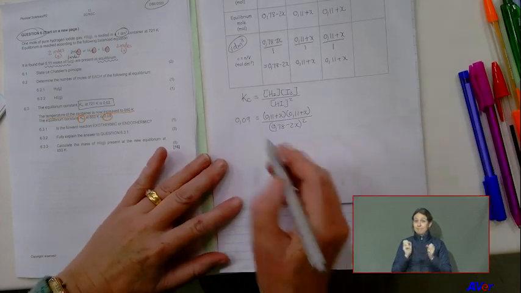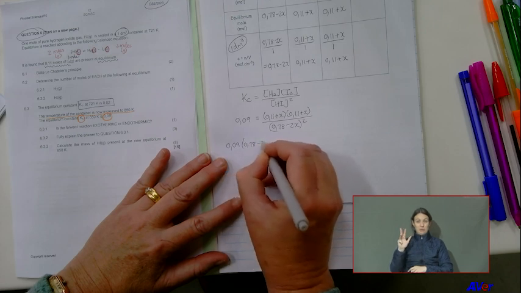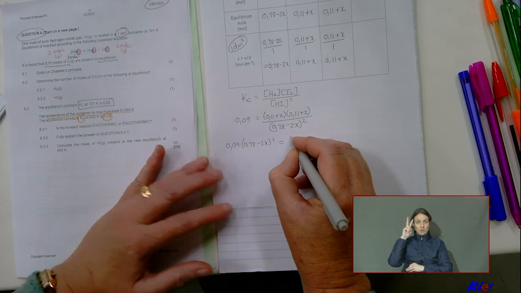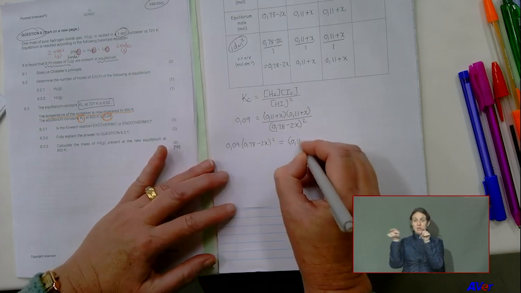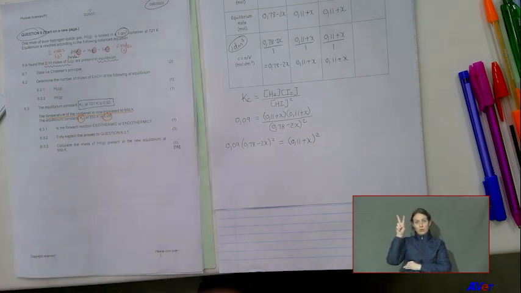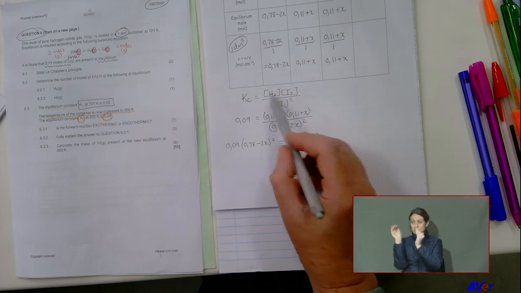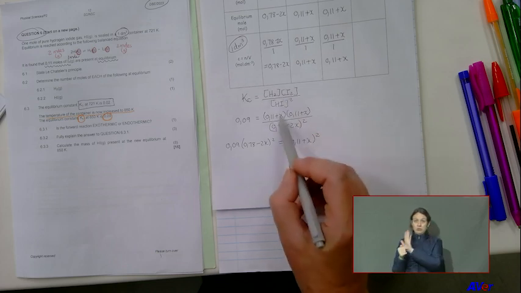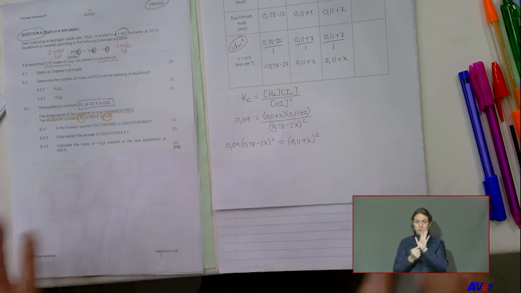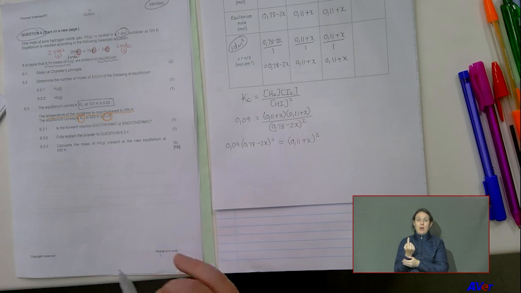Okay, I don't like the fraction, so 0.09 times 0.78 minus 2x squared equals, and the top 2 brackets are the same, so I can write 0.11 plus x squared. But please, initially, you have to put them in separately because there's 2 things at the top of the equation. I want 2 things at the top of the equation. When I do the maths, I can do the squaring then, but don't square them from the beginning.